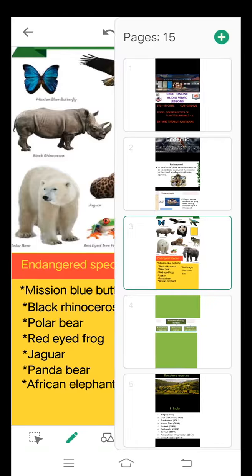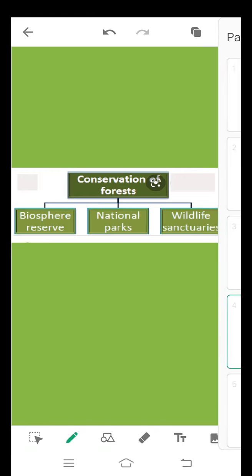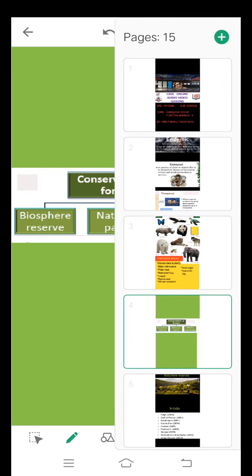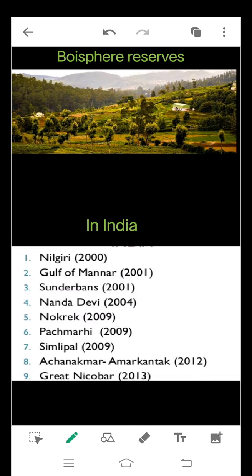To preserve and conserve all these species, to save them, certain protected areas are formed like Biosphere Reserves, national parks and wildlife sanctuaries where animals and plants are taken care of. Now, what are these Biosphere Reserves?